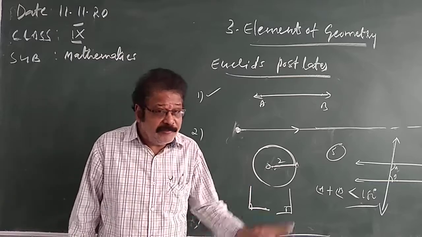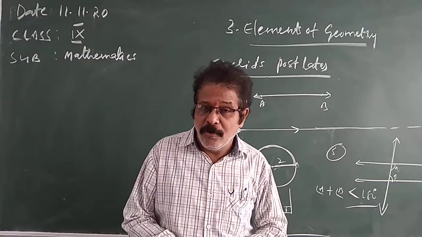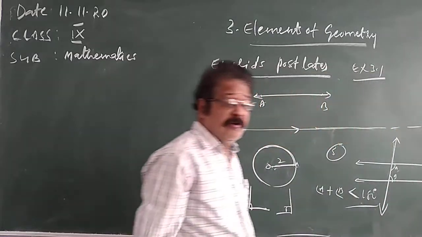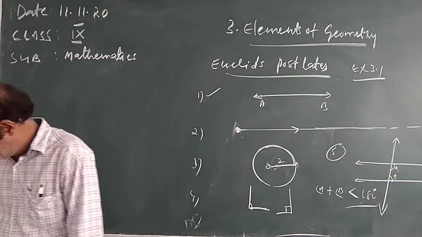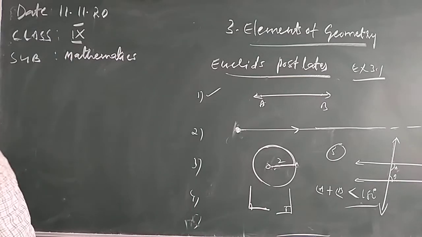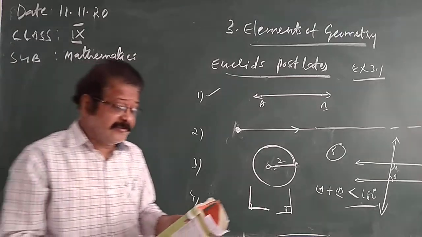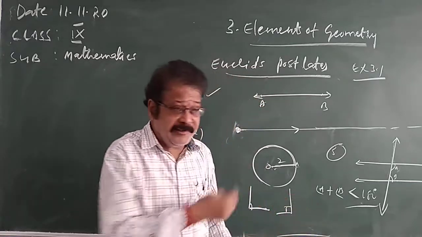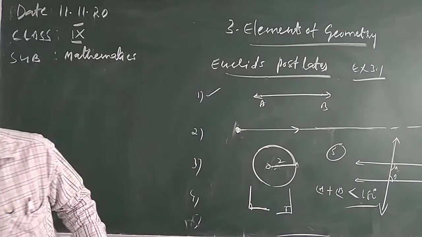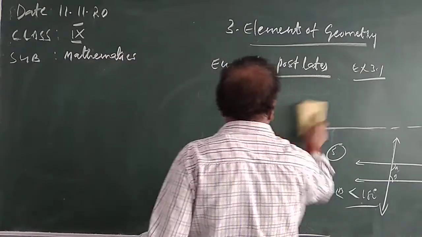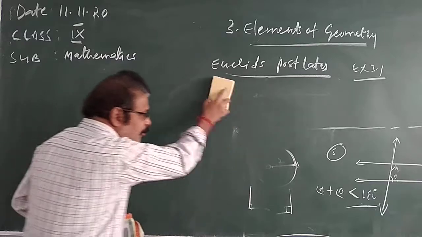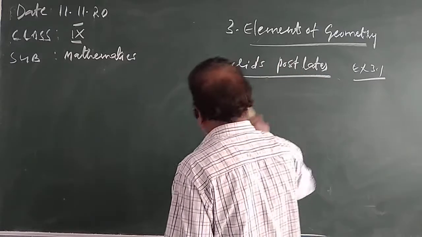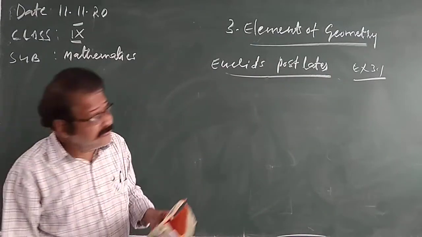The most important thing, with the help of these axioms and postulates, we can do exercise 3.1. If you refer to the textbook exercise 3.1, we will discuss some problems in this class. Take out your textbook and see exercise 3.1. I will explain 3-4 problems. The rest of the problems you can do with the help of Euclid axioms and Euclid postulates.